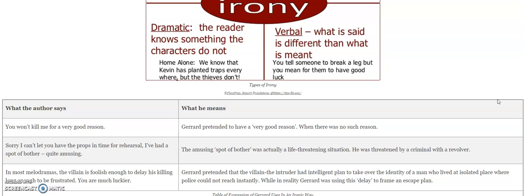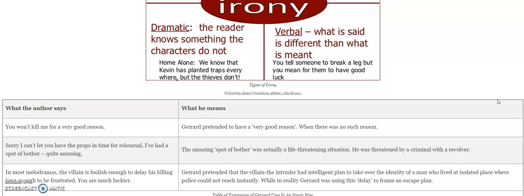I hope that using these references, the students will be able to write a creative and constructive answer. And the technique that the students can use over here is the PEE technique. The PEE technique means to point out. That means you can point out that the playwright has used verbal irony. Then to cite the next example, you can cite an example. For example, you won't kill me for a very good reason. This is a verbal irony.